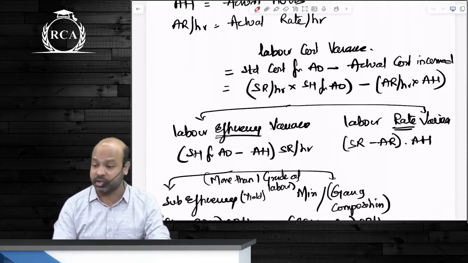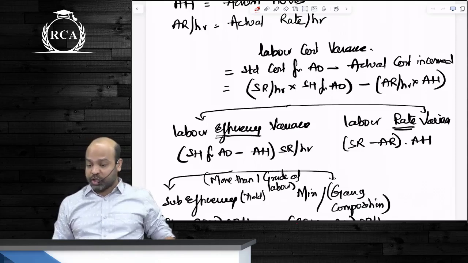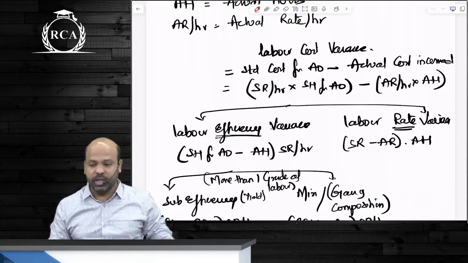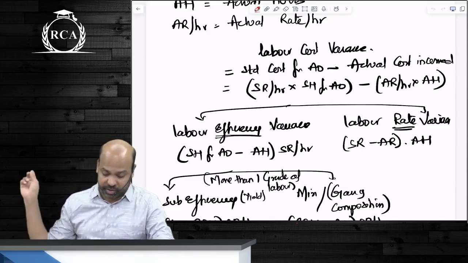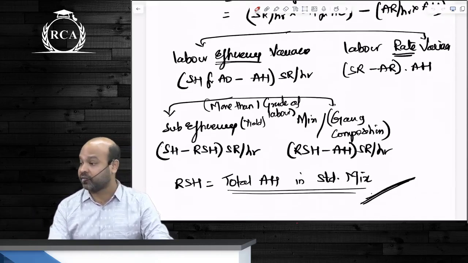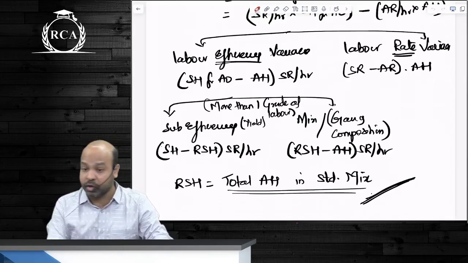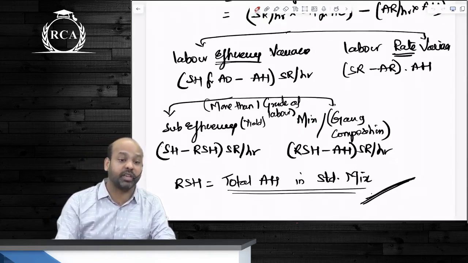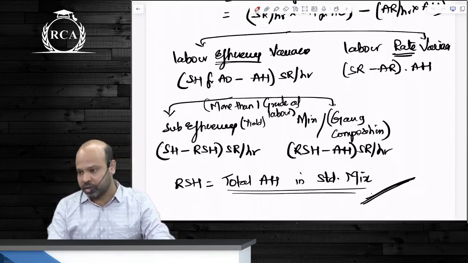How do you compute RSH? Total actual hours in standard mix. Therefore, sub-efficiency variance is SH minus RSH multiplied by standard rate. Labor mix variance, gang composition, will be RSH minus AH multiplied by standard rate.